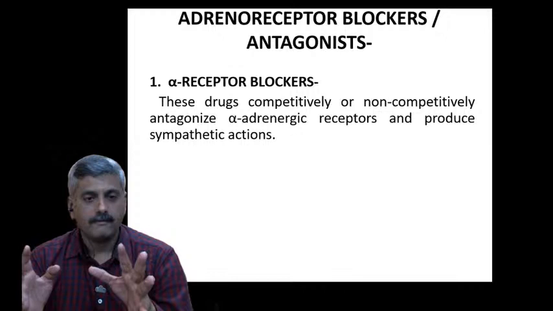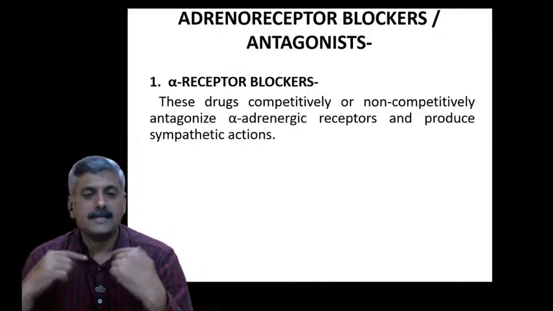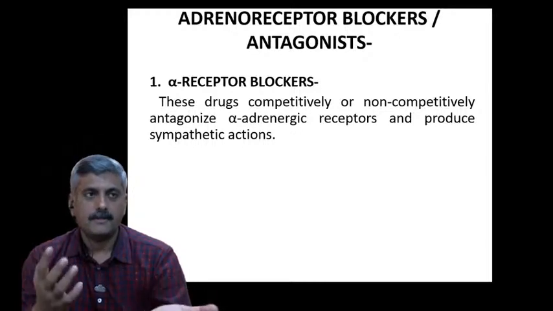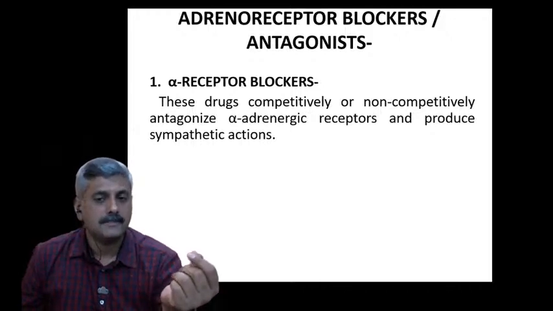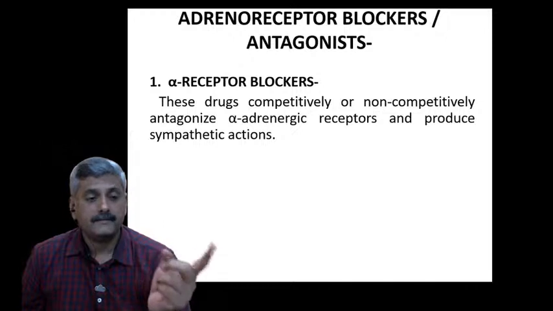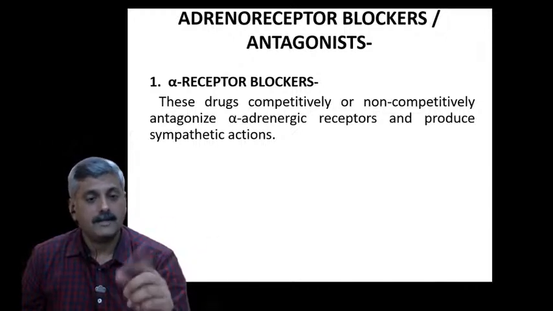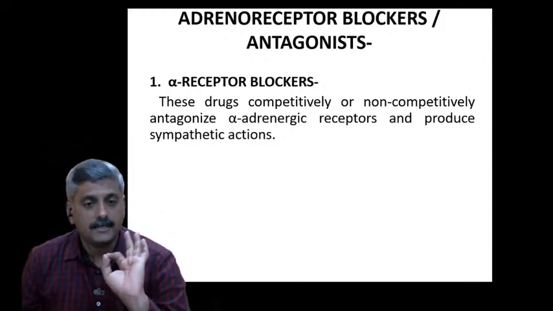Whichever is the stronger one, agonist or antagonist, gets activated. If the agonist is stronger than the antagonist, then definitely it binds with the receptor. If the antagonist is stronger than the agonist, then definitely the antagonist will overcome. This is one method that we call competitive.